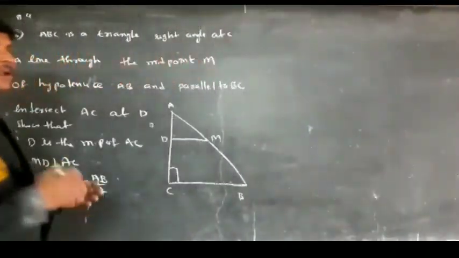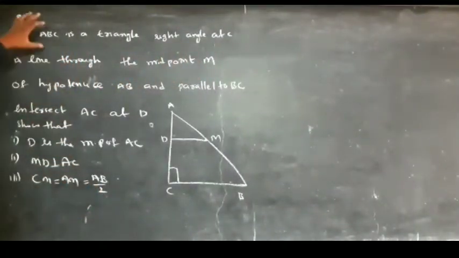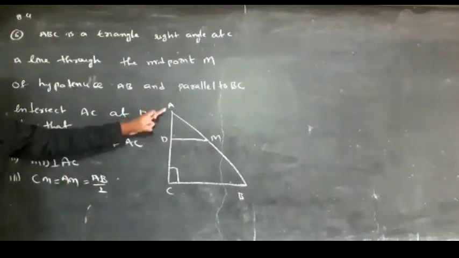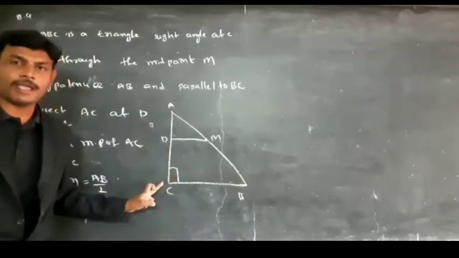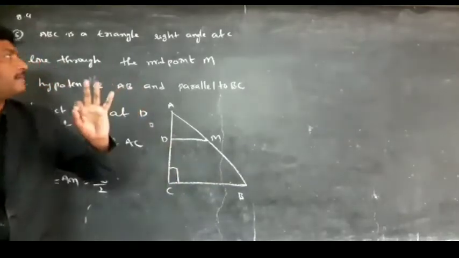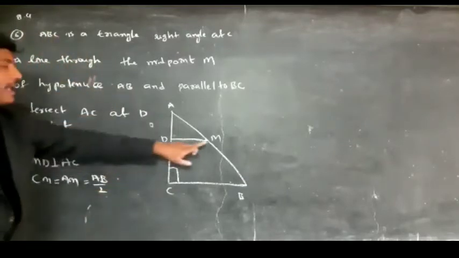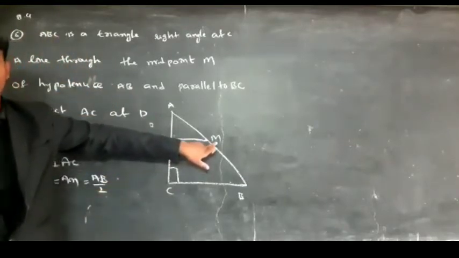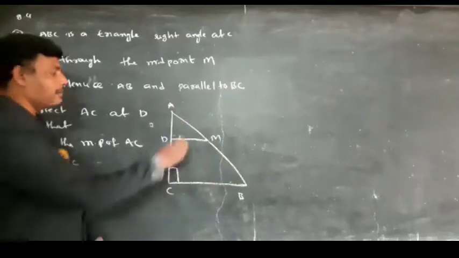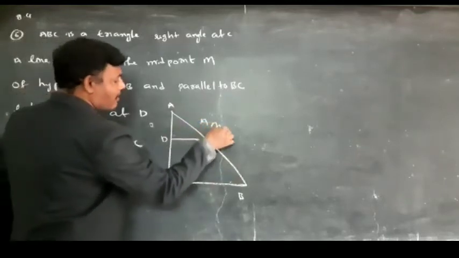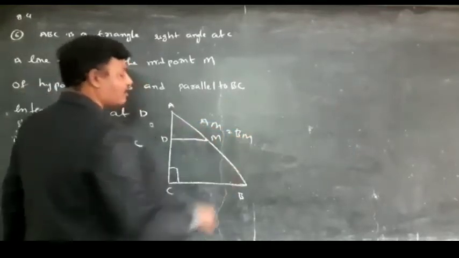See, 8.4, sixth problem. ABC is a triangle, right angle at C. A line to the midpoint M. So, M is a midpoint of the hypotenuse AB. It means the length of AM and the length of BM are both equal.